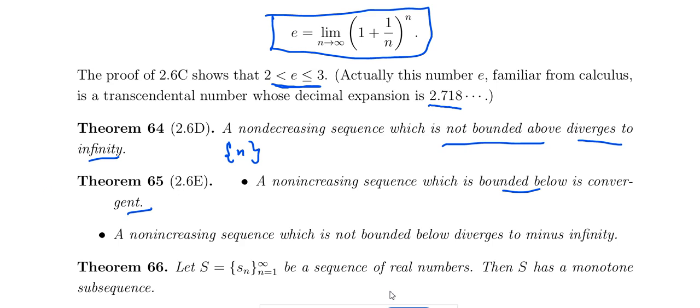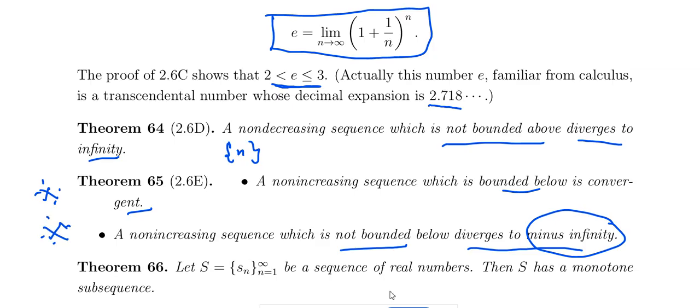It is like the converse of what we saw earlier, another version of it. And a non-increasing sequence which is not bounded below diverges to minus infinity, while the earlier one diverges to plus infinity. Okay, this diverges to minus infinity. That is very important, an important result to keep in mind.